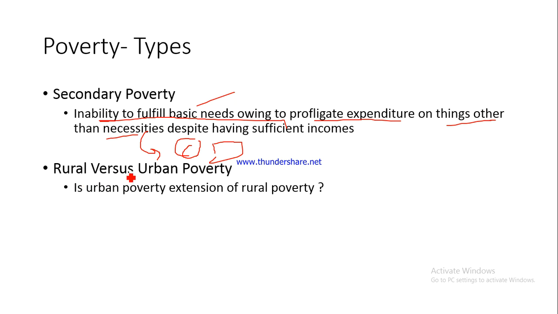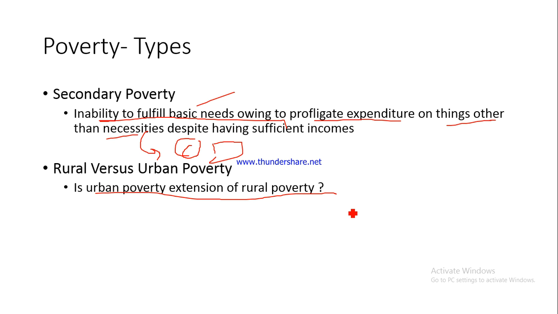So now what is rural and what is urban, that is clear to you, but then there is a line of thought which says that urban poverty is nothing but an extension of rural poverty. So one school of thought says that rural poverty is different from urban poverty, because rural poverty is people living in rural areas. People living in urban areas, poor, below poverty line, they are urban poor. So there's a difference between rural and urban poverty. And please understand, the poverty lines for rural as well as urban areas are not set at the same point. They are set a little away from each other, which means in the rural areas the poverty line is set a notch below the poverty line in the urban areas.